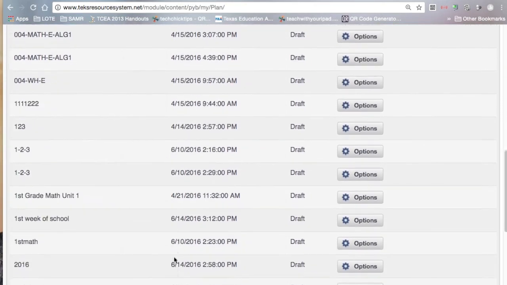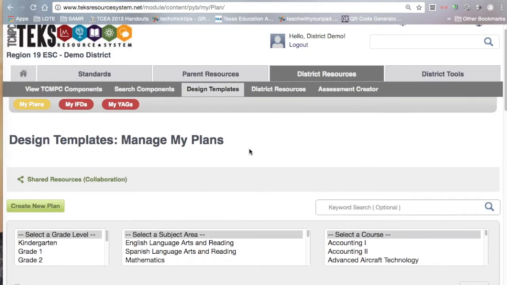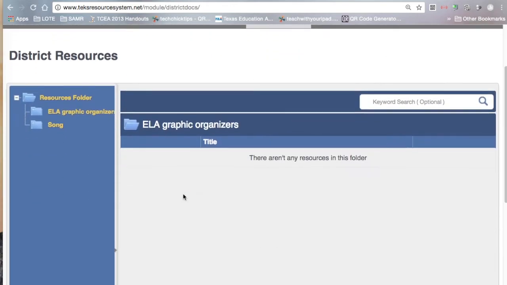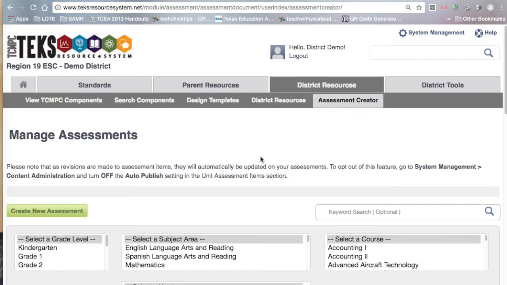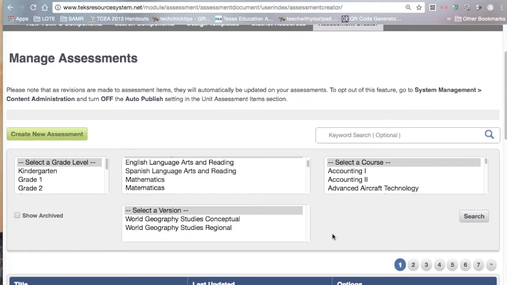Again, this is a demo account, so there's lots of plans that are already created. District resources, if there are any resources that your district has added for you, you'll be able to see them here. And then finally, another area where you might spend a lot of time is the assessment creator. That assessment creator allows you to select unit items and then create an assessment for your student sessions.